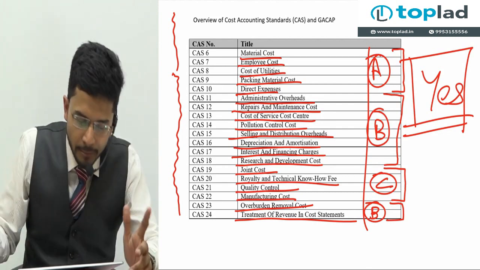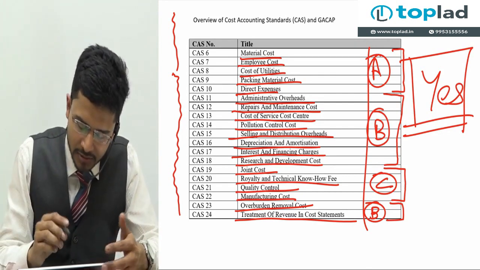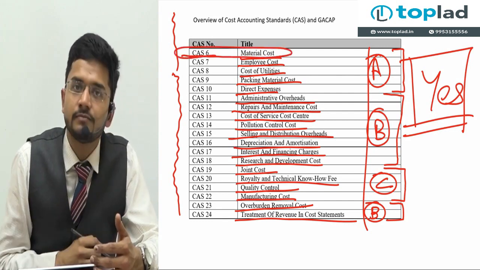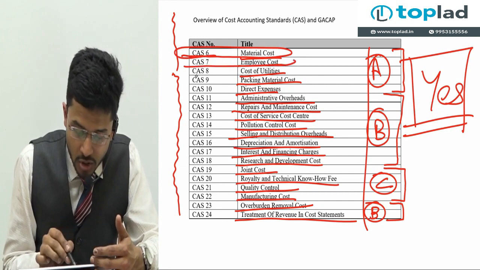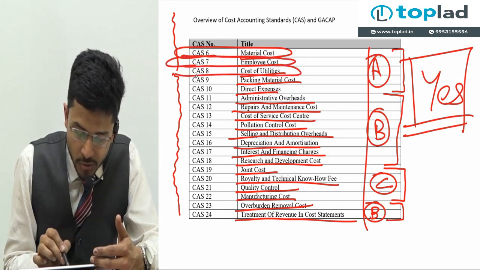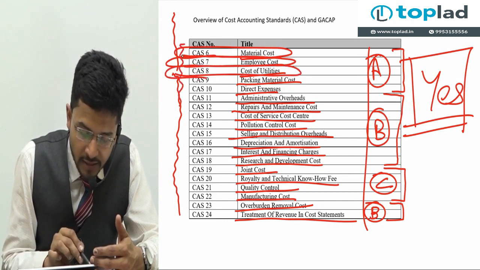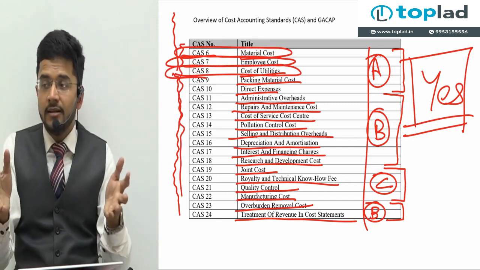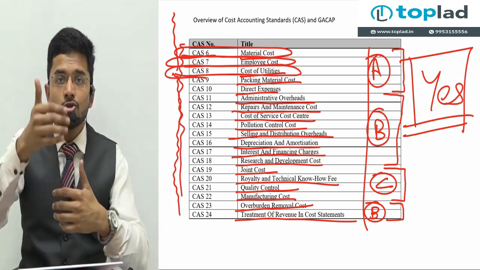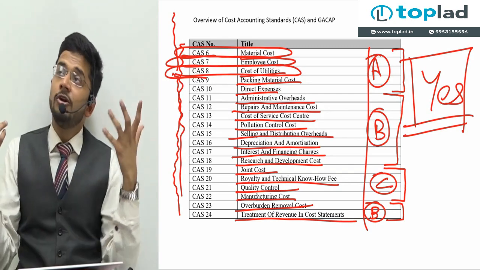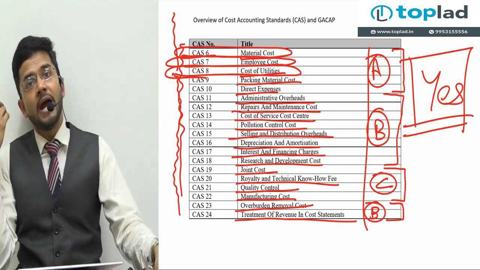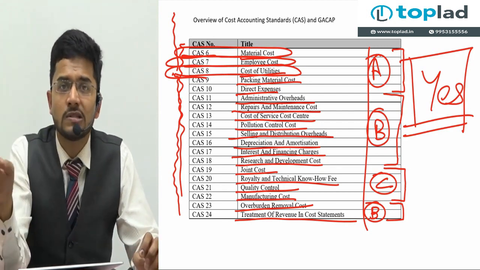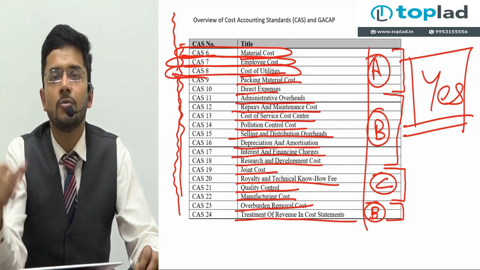So for example, we will determine what all things should be added in material cost. We will determine what should be added in employee cost, what should be added in cost of utilities. We'll be determining the individual costs and what should be added, what shouldn't be added, which overhead should be absorbed, which overhead shouldn't be absorbed, whether VRS, voluntary retirement scheme compensation, should be added in employee cost. All these questions which you have dealt with in your costing in the past will be answered by these standards.